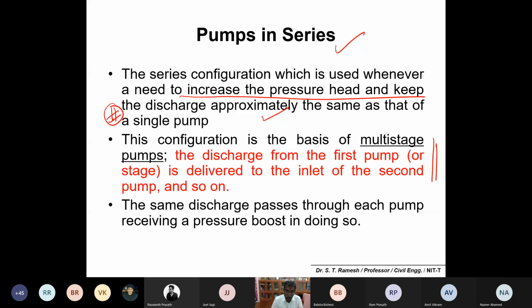The discharge from pump number 1 is delivered to the inlet of pump number 2 and so on. Thus the same discharge from each and every pump is given to the next pump. The only difference is at the receiving end, where you may get an elevated pressure. You may get a pressure boost. That is important.